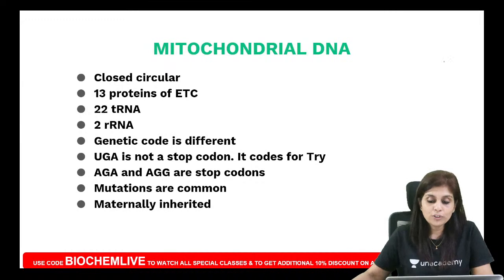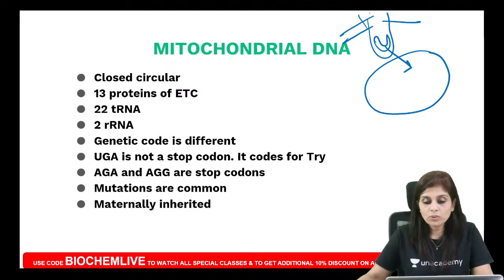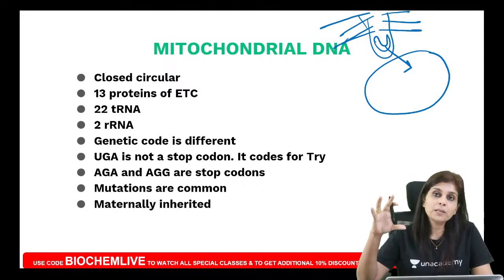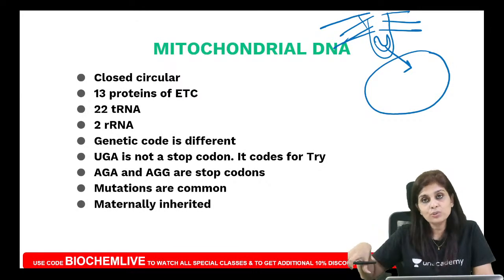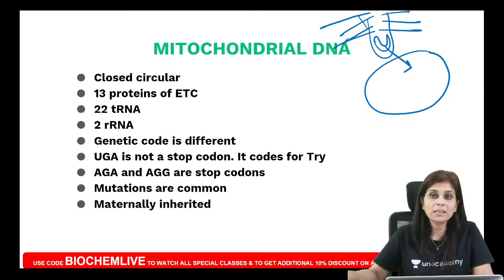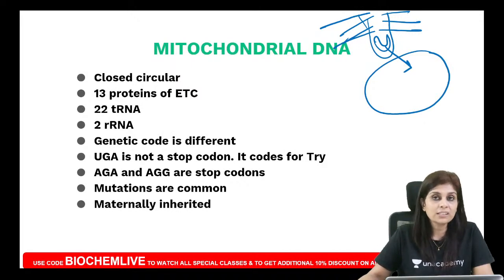It is because during zygote formation, all that the sperm contributes is its pronucleus. So the remaining parts of the sperm will be shed. Even if the sperm's mitochondrial DNA has been mutated, because it does not get into zygote formation, it is not going to be inherited. Do you understand this? So mitochondrial DNA mutations are only maternally inherited.